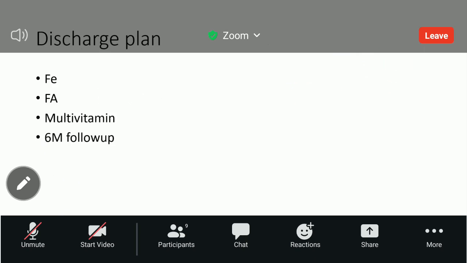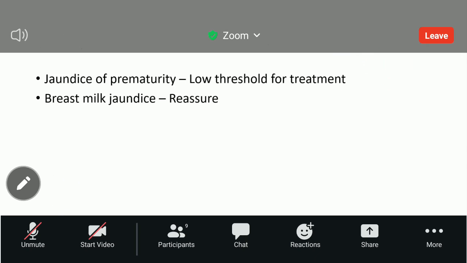Before that, can you repeat what is breast milk jaundice? Breastfeeding jaundice means there is inadequate breastfeeding, the name itself mentions it. Breast milk jaundice means when we continue breastfeeding a newborn baby for a long period of time, there's a component in the breast milk that is metabolized in the circulation and leads to jaundice. I don't know the exact component.